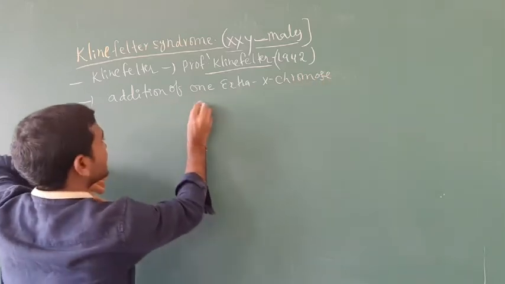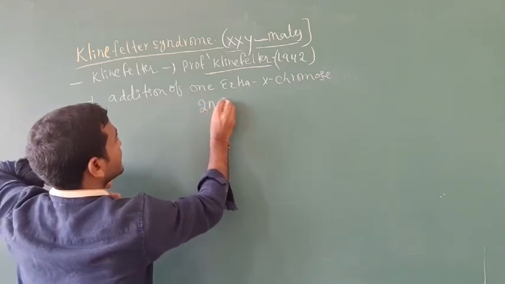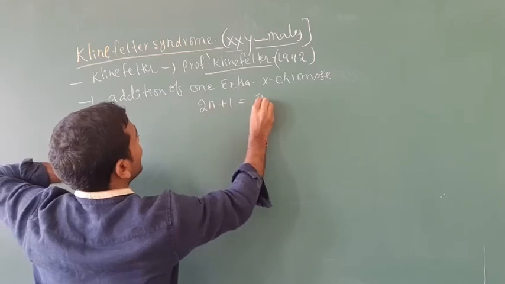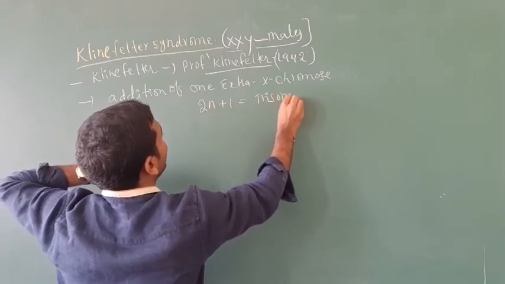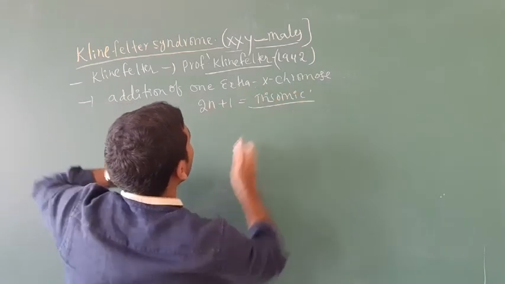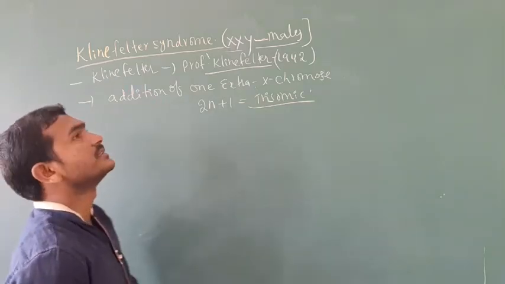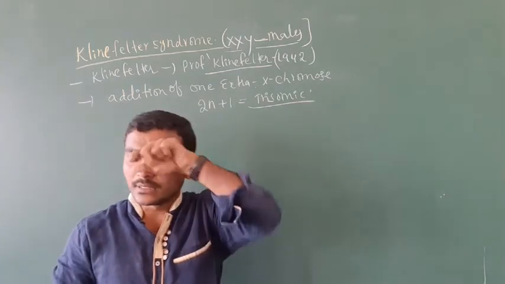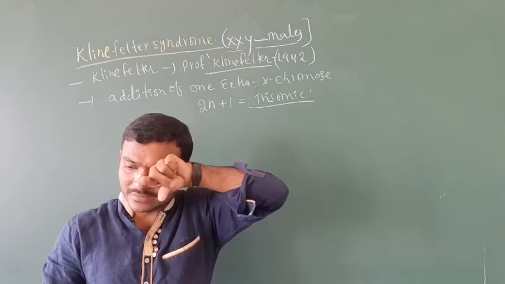Generally in human beings, 2n plus 1 is nothing but trisomic. It is one of the trisomics. Which one? The Klinefelter syndrome.